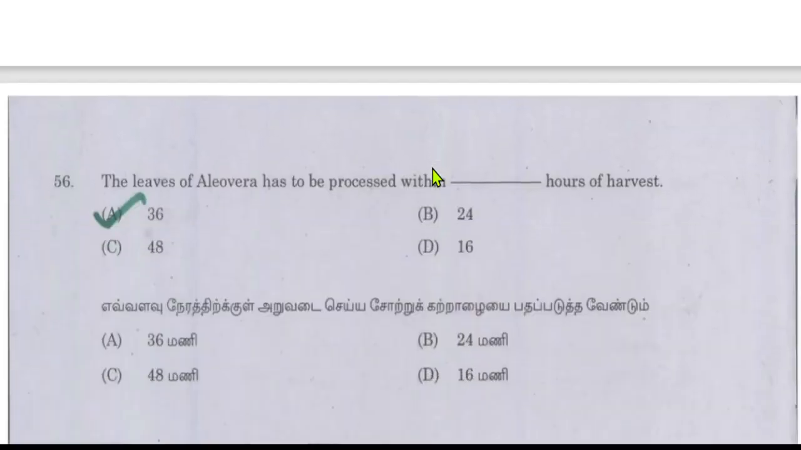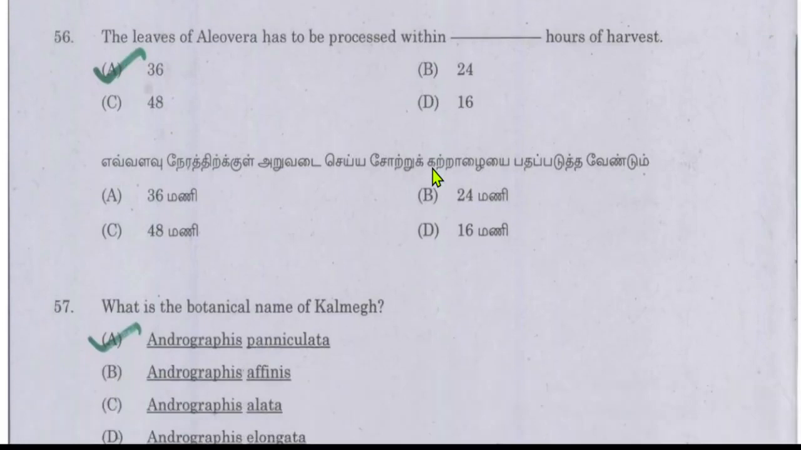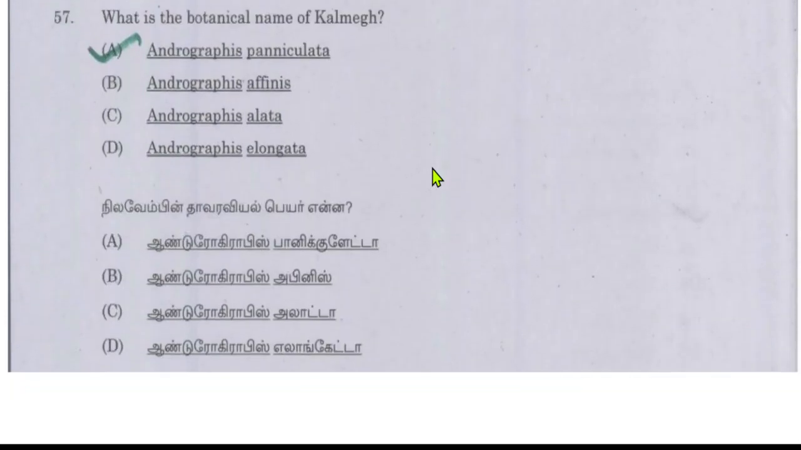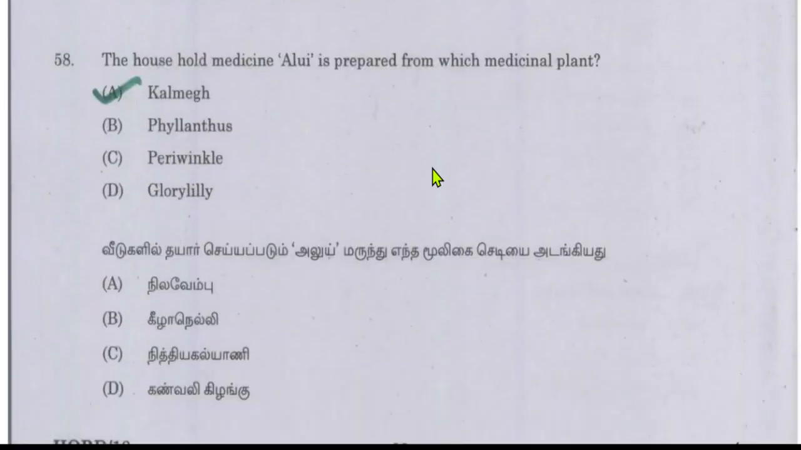Next question is, the leaves of aloe vera have to be processed within how many hours of harvest? They have to be processed within 36 hours of harvest to maintain the integrity and quality of the aloe vera leaves. What is the botanical name of Kalmegh? The answer will be Andrographis paniculata. Household medicine Alui is prepared from which medicinal plant? It is the Kalmegh. This medicinal plant is the Kalmegh.